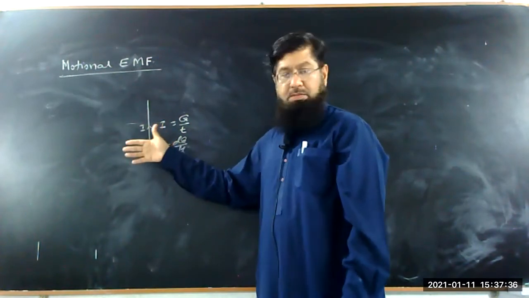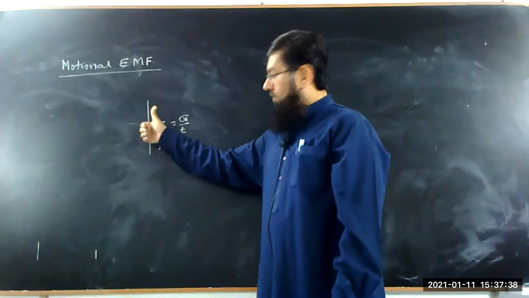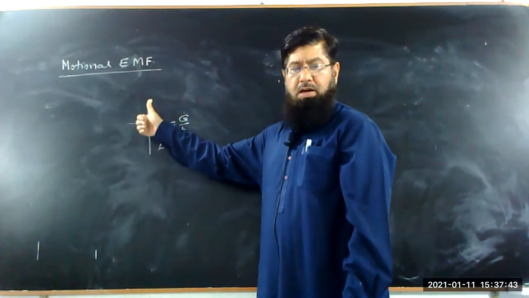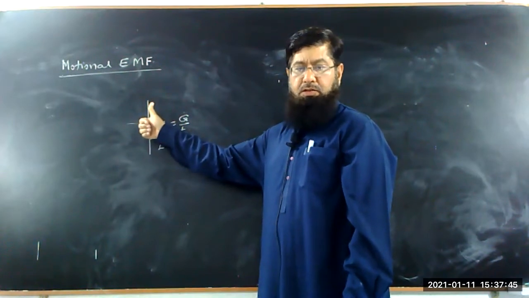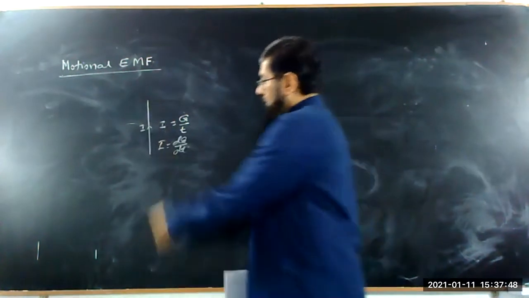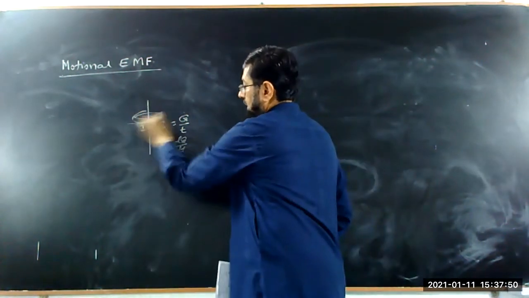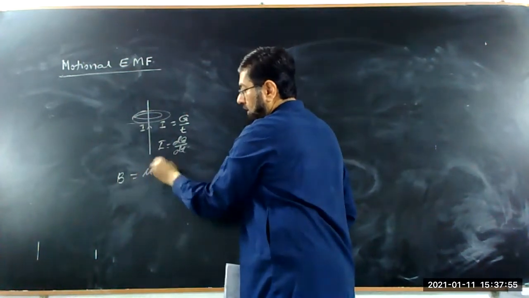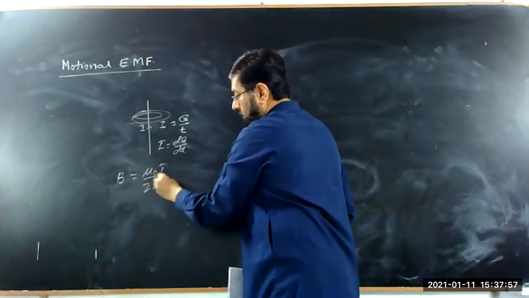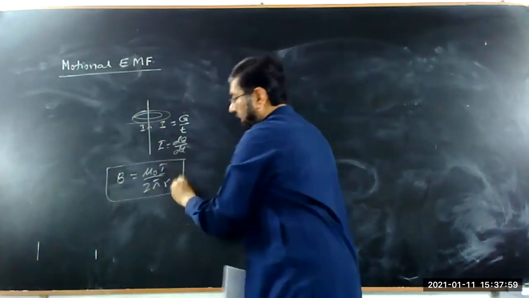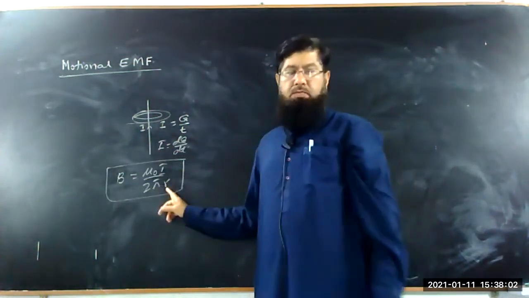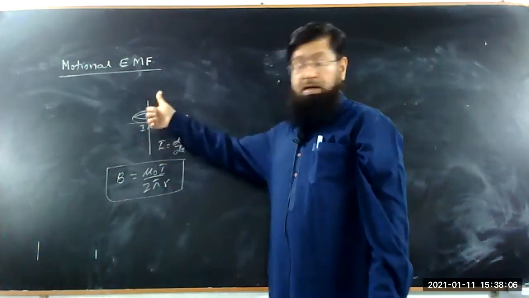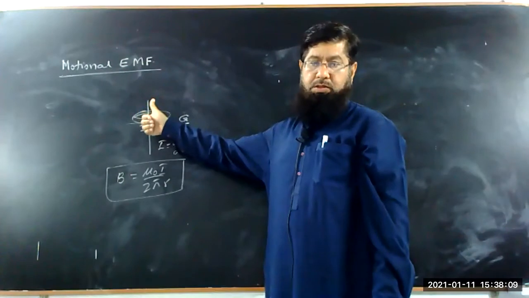So how to get this magnetic field? Grip the wire in the hand, the thumb pointing in the direction of the current, and the curved fingers indicate the direction of the magnetic field. So the magnetic field will be around the wire, and this magnetic field B is equal to mu naught I over 2 pi r. This is what we have proved in Ampere's law. So this indicates that a current carrying wire produces a magnetic field around it.